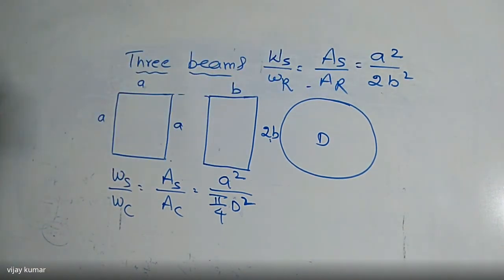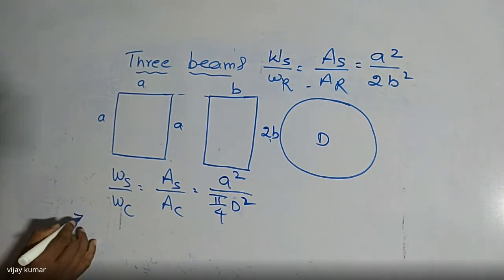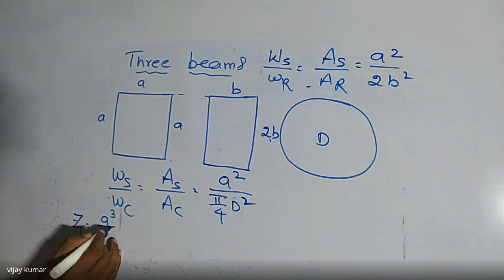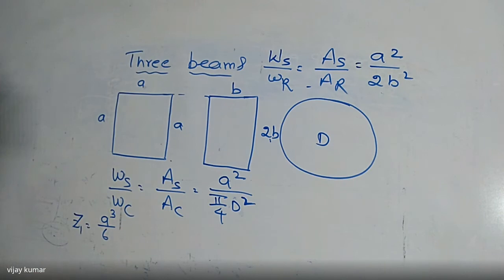So to write the relation between A and B and A and D, we are going to use the Z value, the section modulus. By using the Z value, I'm going to write the relations here. Now, what are Z1, Z2 and Z3 here? What is Z1 here? It is the square. Z1 is nothing but A power 3 by 6. That is the first value.